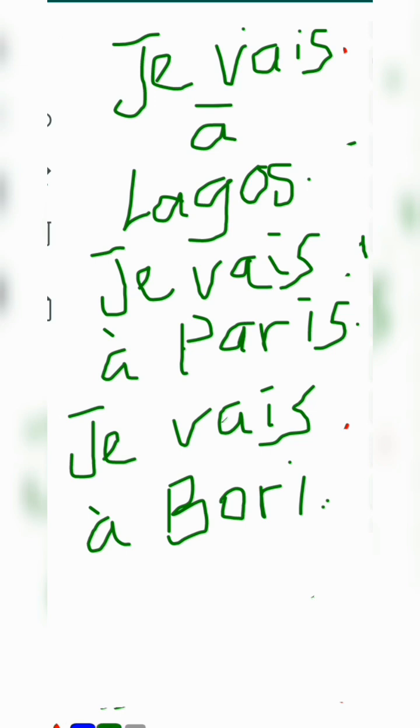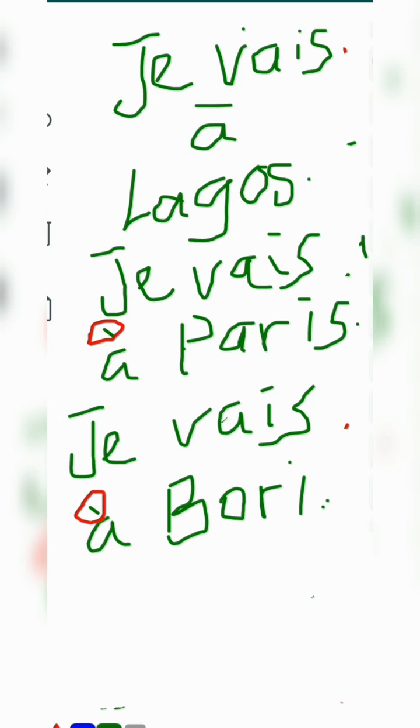Don't forget that when you are using your à, always look at this accent on it. Please don't forget it. It's very important to put your accent. Without this accent on your a, it's going to be like you're saying I'm going has Bori.